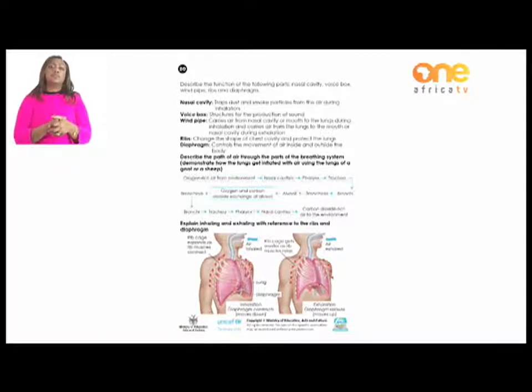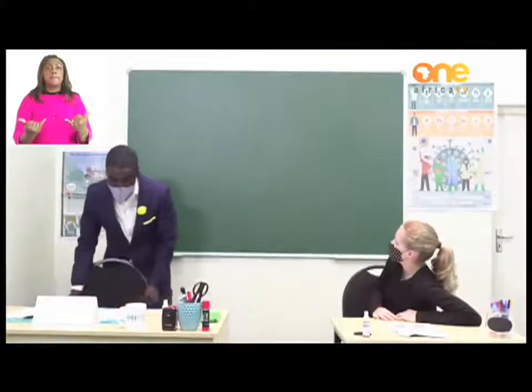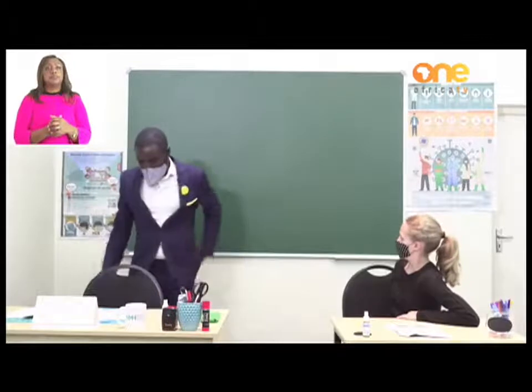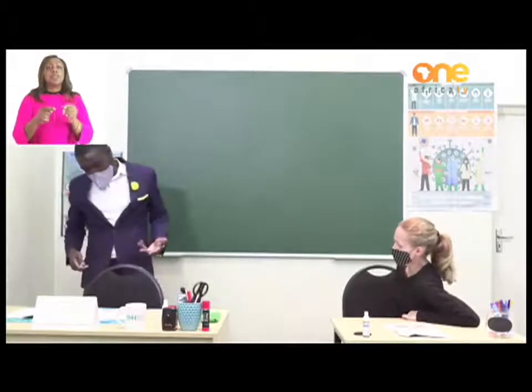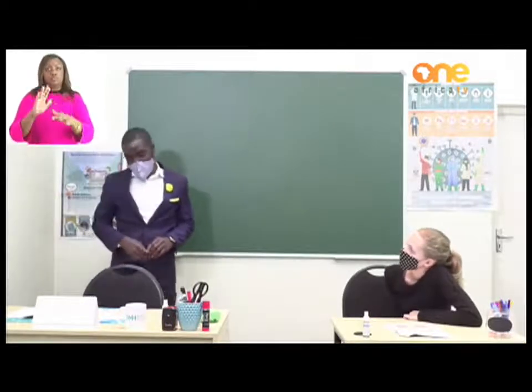Okay? We are continuing. We are now going to have a deeper explanation of the inhalation and exhalation process in reference to the ribs and the diaphragm. And then I'm going to explain this a little bit on the board. So, we are going to explain inhaling and exhaling with reference to the ribs and the diaphragm.